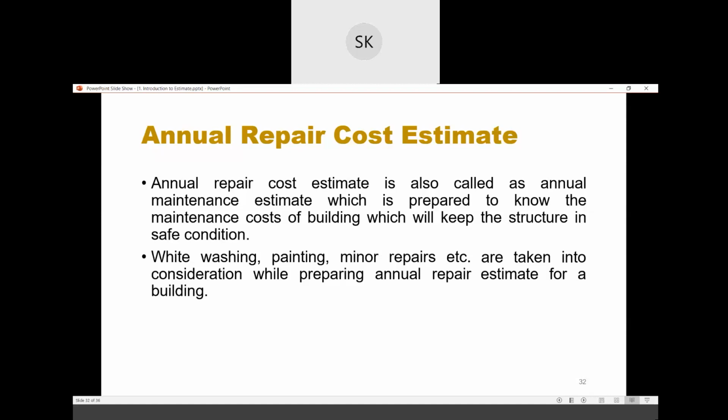So for that also you have to make an estimate and submit to the government or the authority to get that money also. So that is the annual, how much cost has been incurred to repair the building in those 5 to 7 years. Just like whitewashing, painting, minor repairs all come in. Suppose you have got potholes in that road, you have to maintain those potholes and show the expenditure. So when you make the estimate of those repairs, that will be considered as annual repair cost estimate.